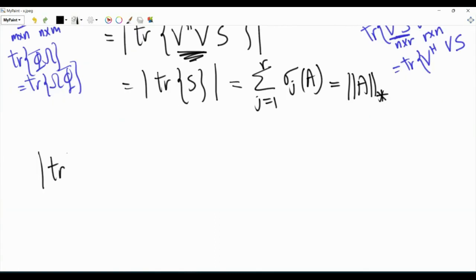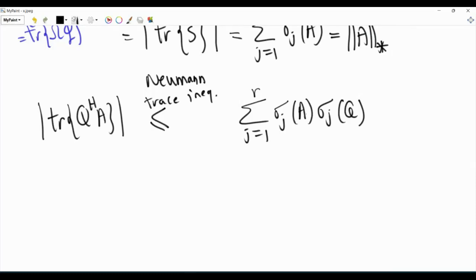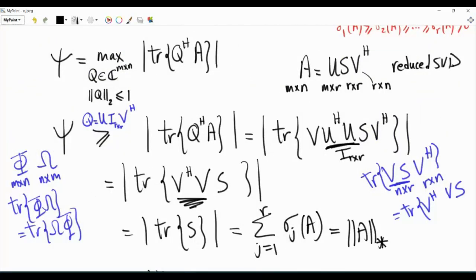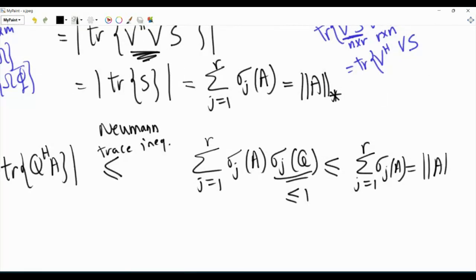values. The magnitude of trace of Q Hermitian A, by the von Neumann trace inequality, is less than or equal to the sum j from 1 to r of sigma j of A, sigma j of Q, the product of the singular values, and each sequence of singular values is arranged in non-ascending order. Now, we have a constraint that we want matrix Q to have a maximum singular value that is less than or equal to 1. So we can upper bound this by 1, and this sum here is less than or equal to summation j from 1 to r, sigma j of A. And this is the nuclear norm.